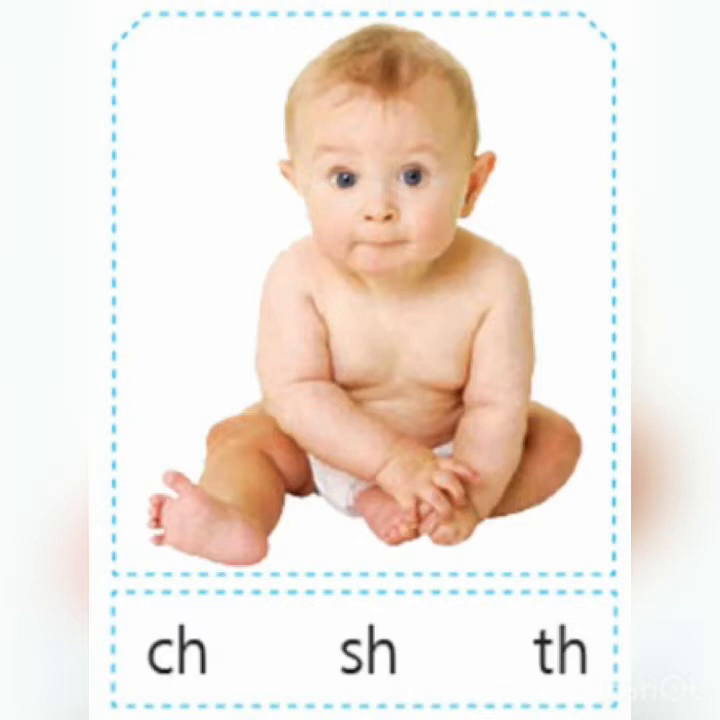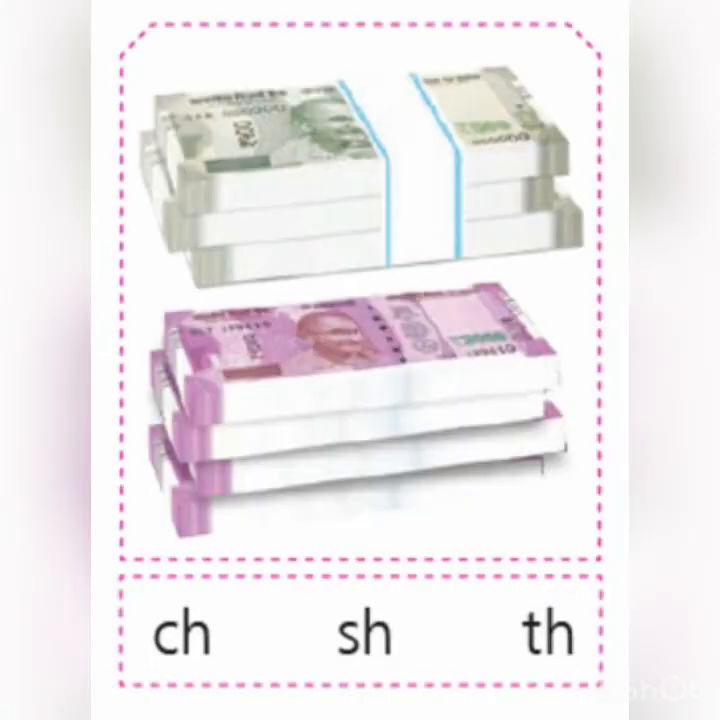Now look at the first picture. What can you see in the picture? Who is this? This is a child, right? Child. When I pronounce this, what sound are you getting? Child. Ch sound, right? So circle that. We are getting CH sound, that is child.